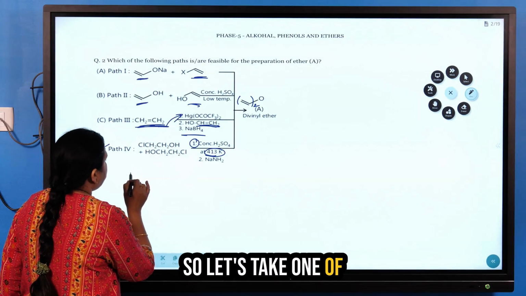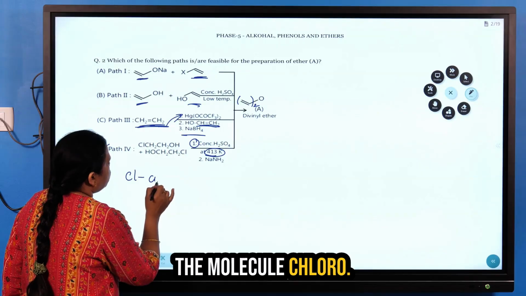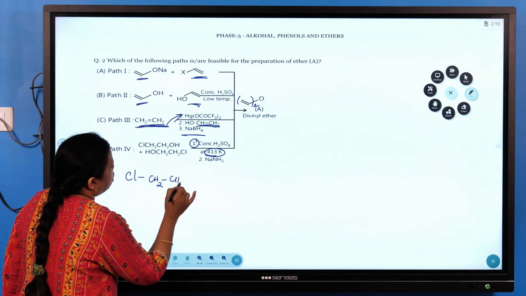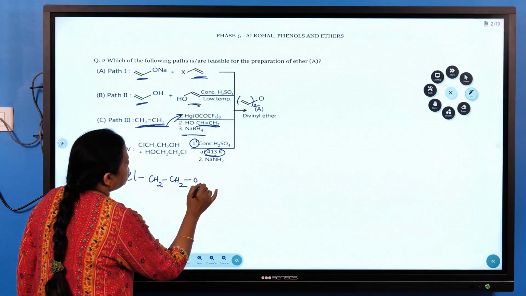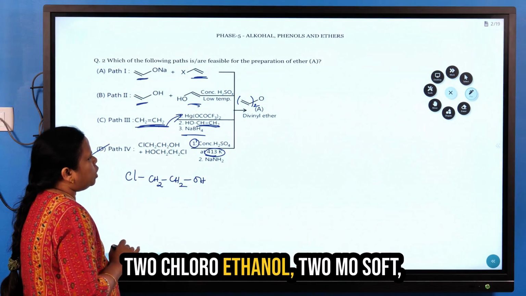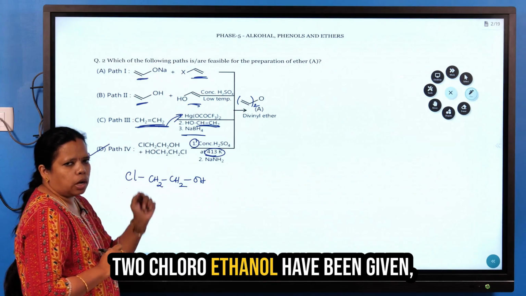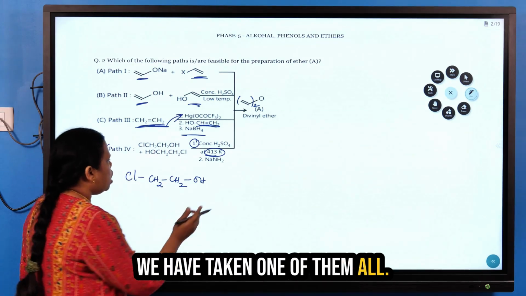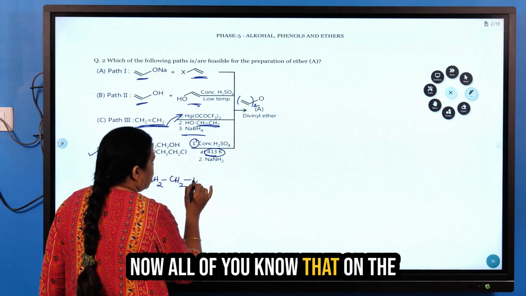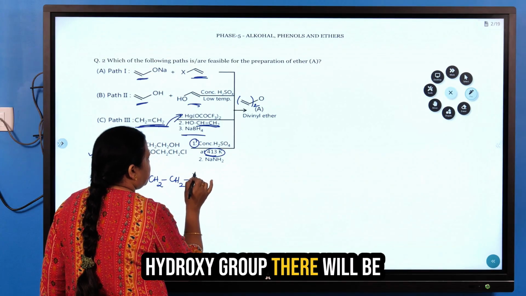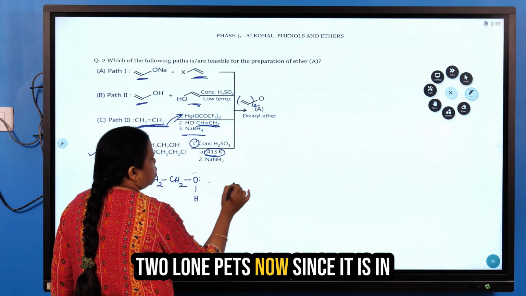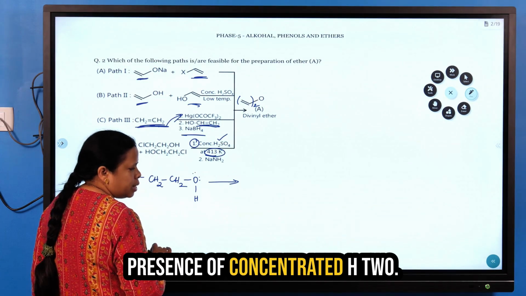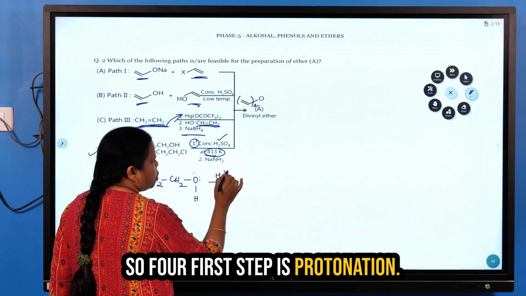Let's take one molecule of 2-chloroethanol. Two moles of 2-chloroethanol have been given, and we have taken one mole. All of you know that on the hydroxy group there will be 2 lone pairs. Since it is in the presence of concentrated H2SO4, the first step is protonation.